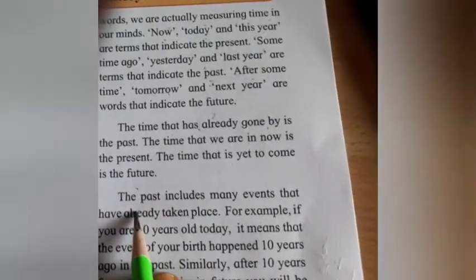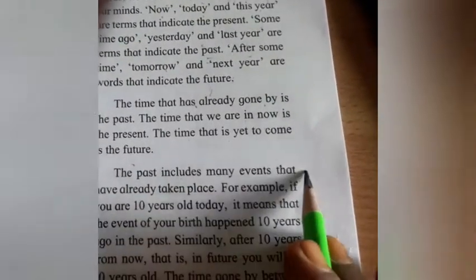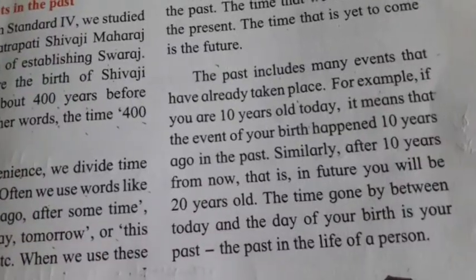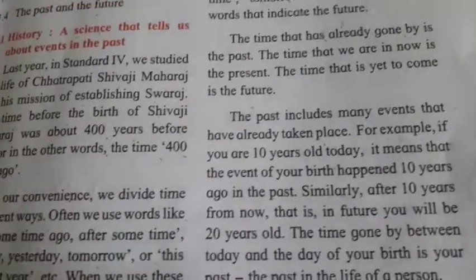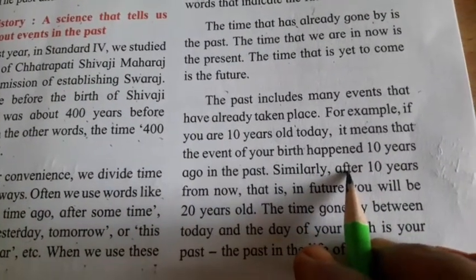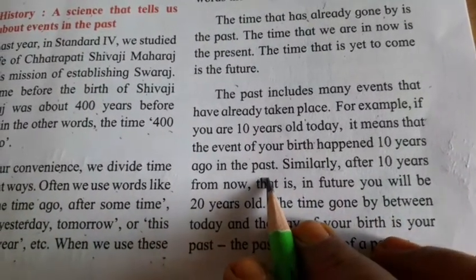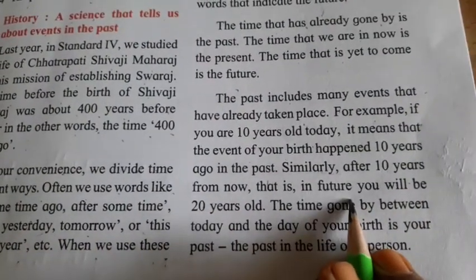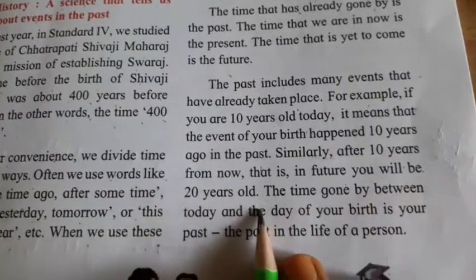You know this. The past includes many events that have already taken place. For example, if you are 10 years old today, it means that the event of your birth happened 10 years ago, in the past. Similarly, after 10 years from now, that is in the future, you will be 20 years old.